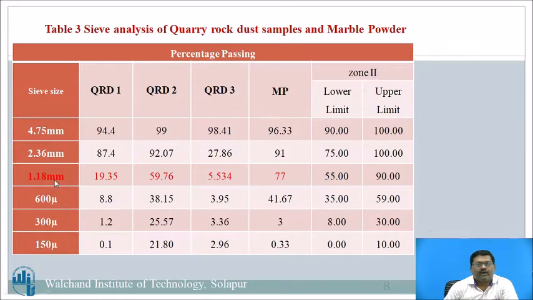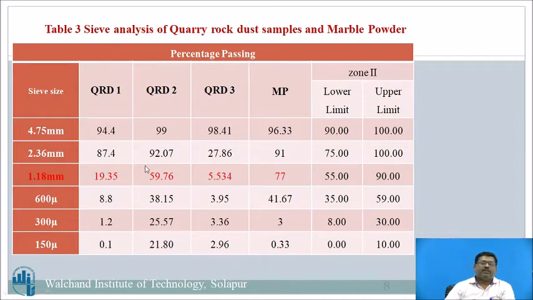Now for the 1.18 mm size, if you observe the first, second and third samples of quarry rock dust, there is a lot of variation, 5 to 19 or 19 to 59. So this is a very, very large variation, and that is the problem with the alternative materials. If you consider the marble powder, MP, the 1.18 percentage passing is 77, and the actual zone 2 limit is 55 to 90. So only this marble powder is passing the criteria. Others are not passing the criteria.